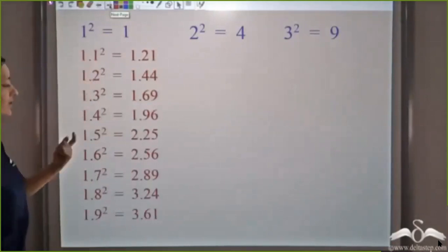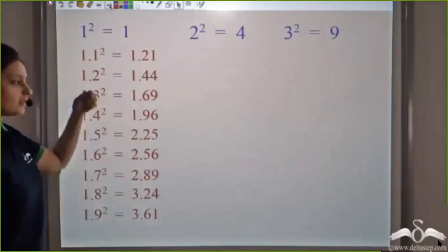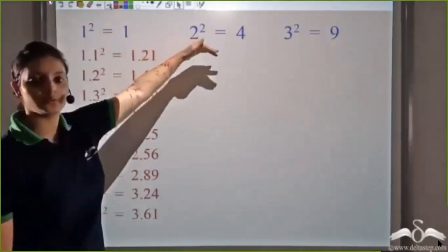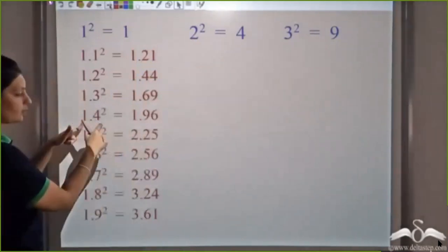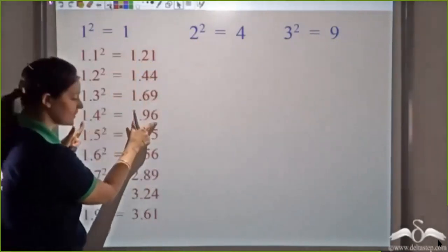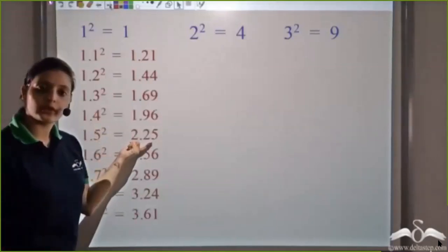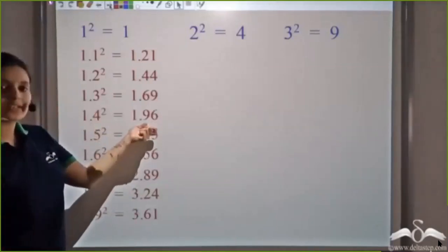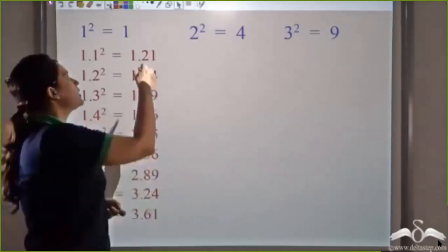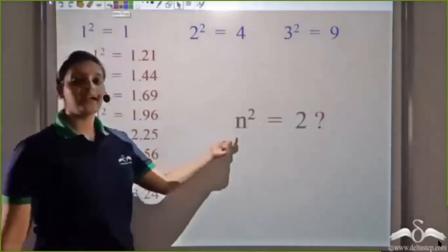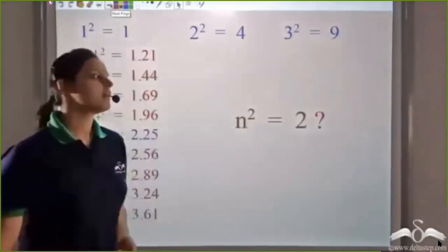They observed that 1.4 squared gives 1.96, but 1.5 squared gives 2.25. So they wanted to see what number, when multiplied by itself, would give 2. This was the question.